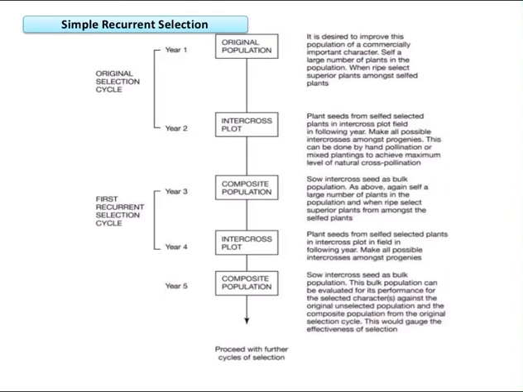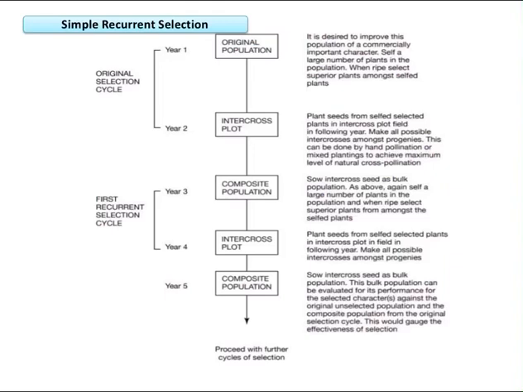So, selfing of a large number of plants in the population is done. When they ripen, select the superior plants amongst the selfed plants. In the second year, these selected selfed plants are again planted in the crossing plot, which is called the intercross plot. The plants from the selfed selections are grown in the intercross plot field in the next year.